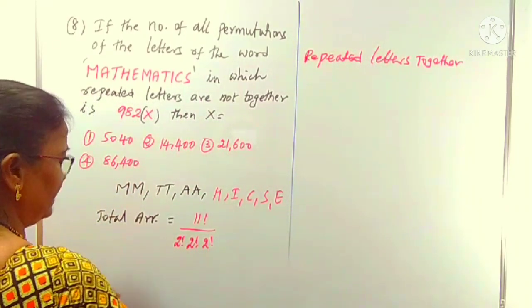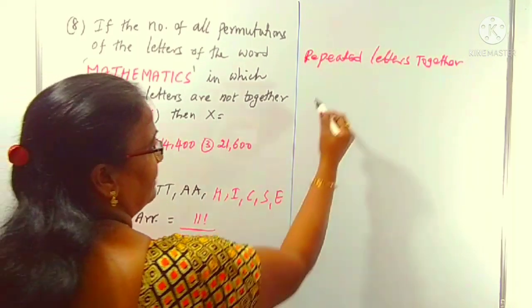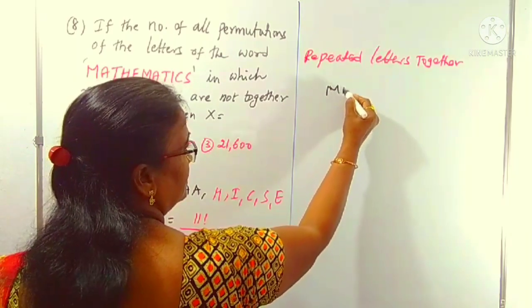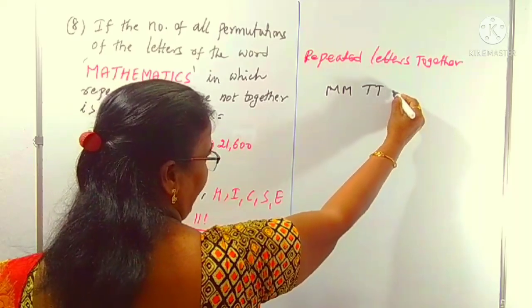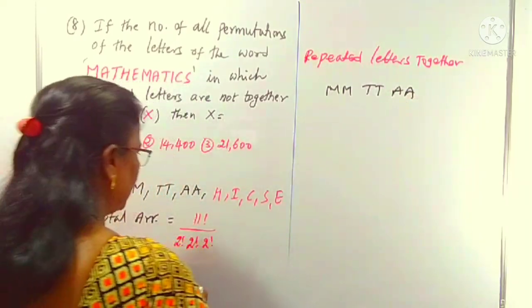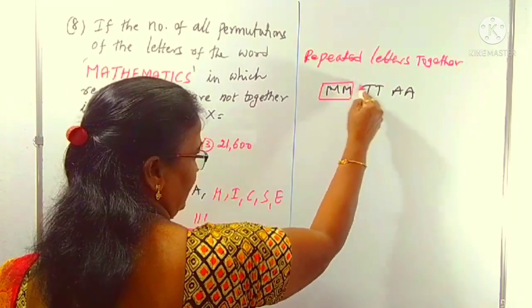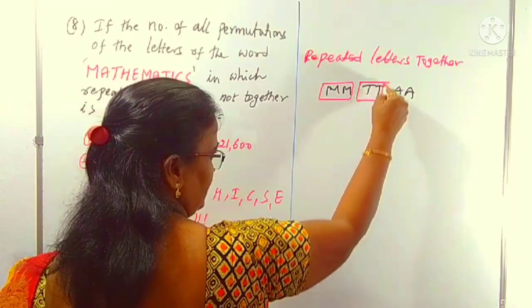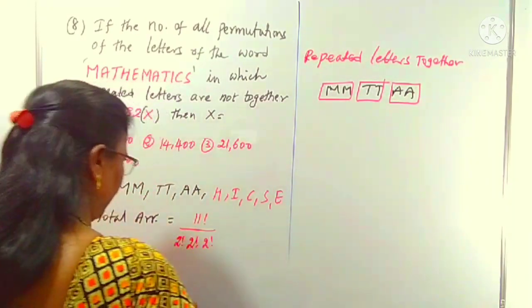The two M's are taken as one unit, MM as one place, TT is also one unit, and AA is also one unit. Repeated letters together I am taking as units.